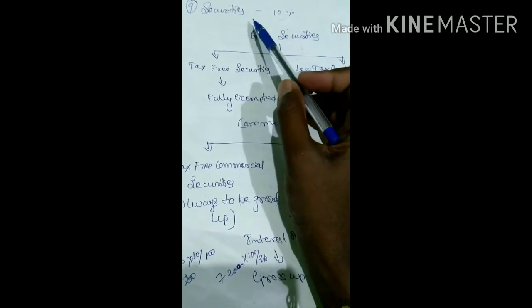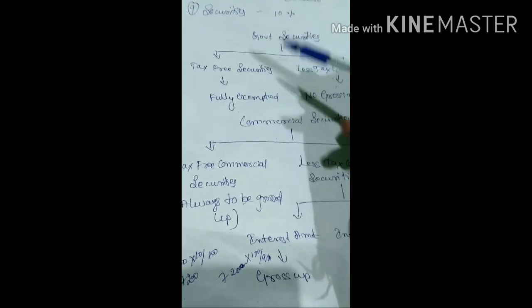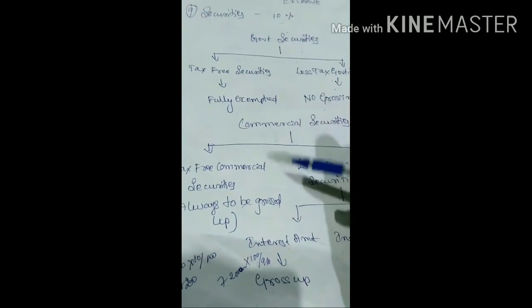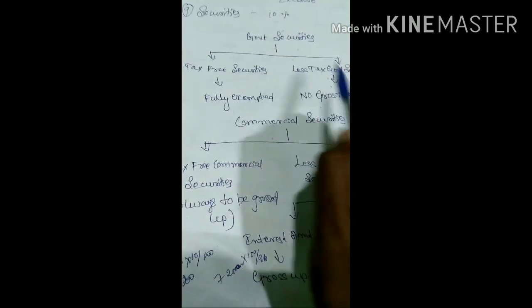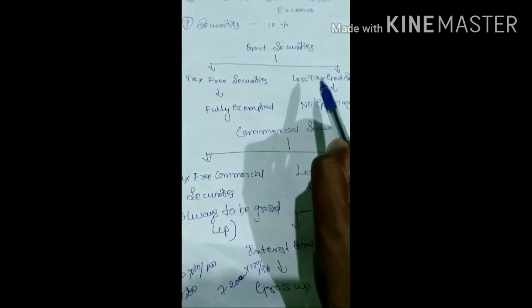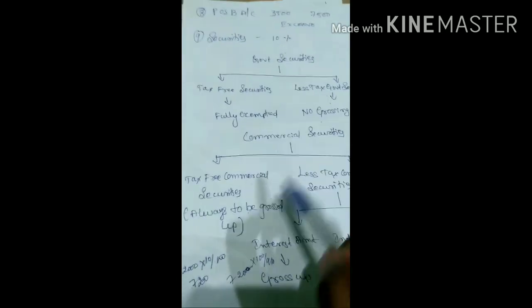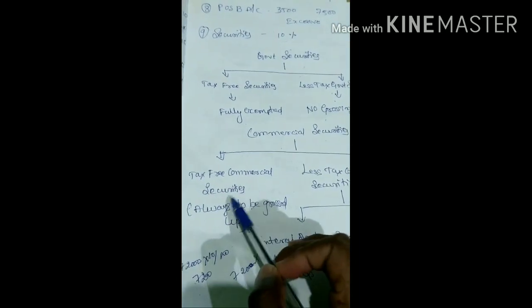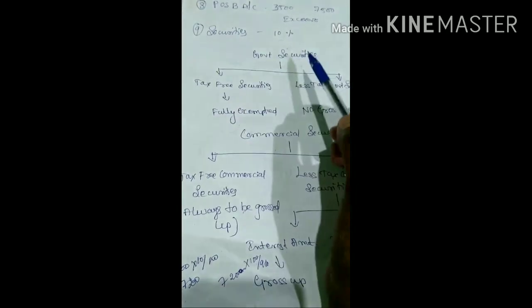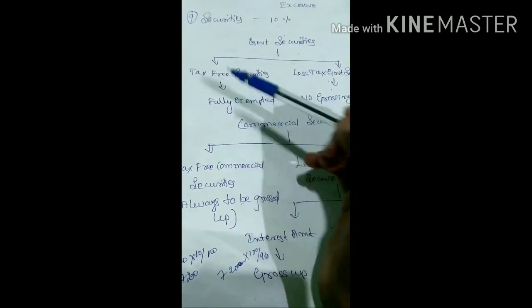Okay. Now in these securities there are two types, government securities and commercial securities. Both can be divided into two parts: tax free securities, that is tax free government securities, less tax government securities, tax free commercial securities, less tax commercial securities. Now we can discuss one by one. First one is tax free securities.